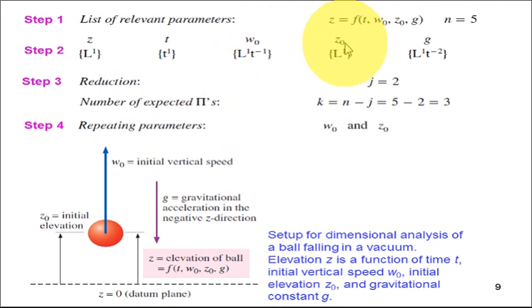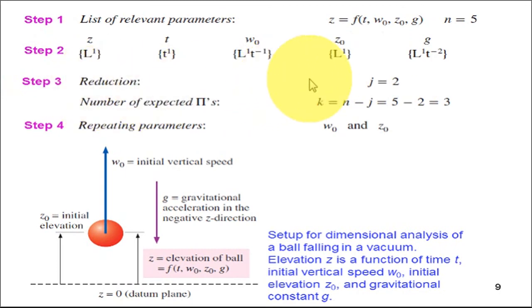Z naught is the initial elevation, unit meter, so the dimension is length. G is acceleration due to gravity, unit meter per second square, so the dimension is length per unit time square.